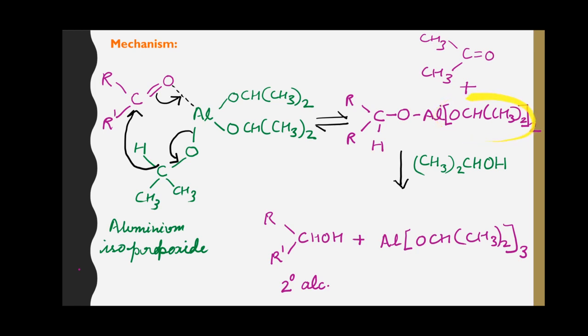two isopropoxy groups. When this aluminium alkoxide reacts with isopropyl alcohol present in the reaction mixture, this alkoxy group gets reduced to the corresponding alcohol and aluminium isopropoxide again gets regenerated.